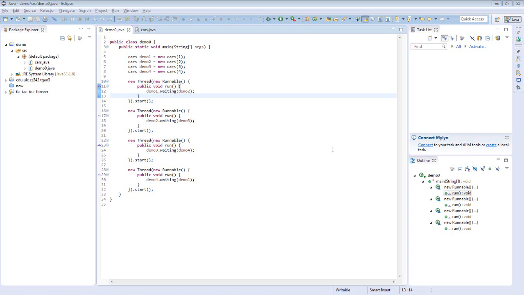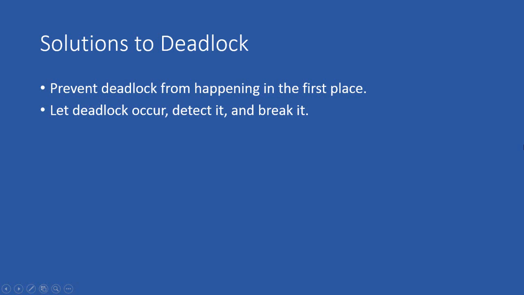That's what deadlock is. And there are several solutions to deadlock, and one of them is to prevent deadlock from happening in the first place. This is either for programmers to program code that avoids deadlock, or to design systems so that deadlock is impossible. And another solution is to let deadlock occur, to detect it and break it.